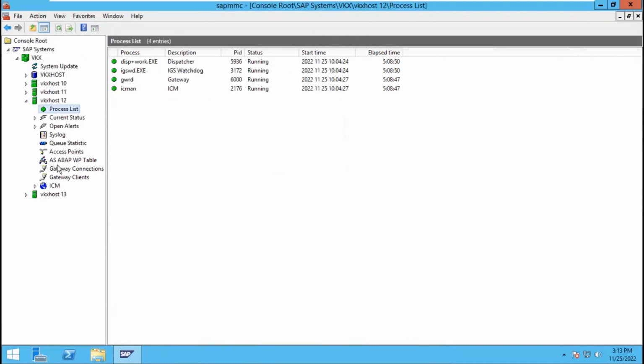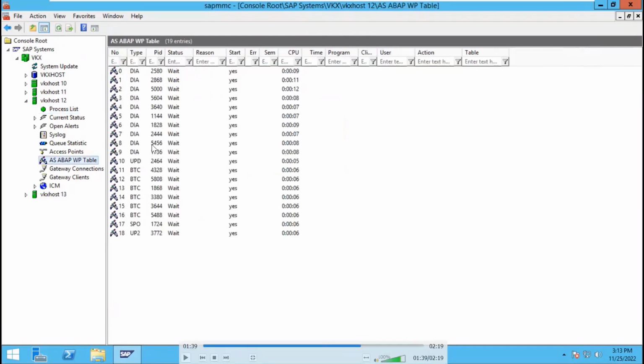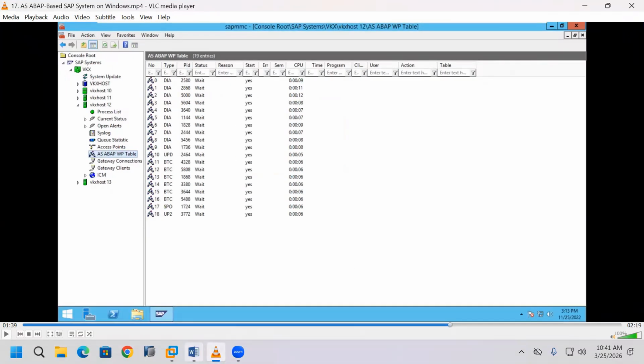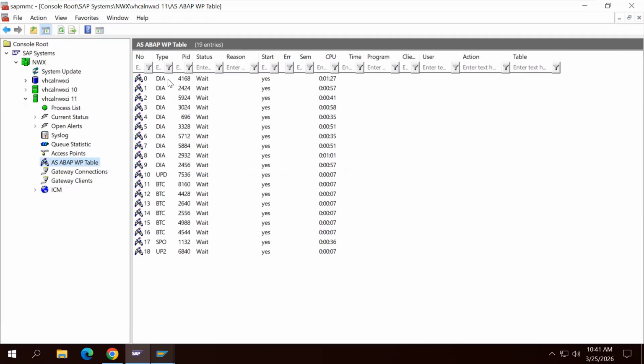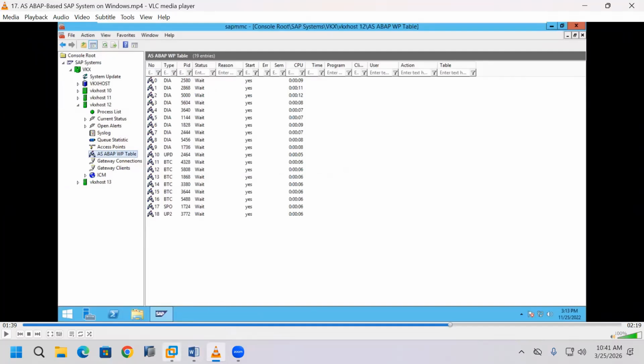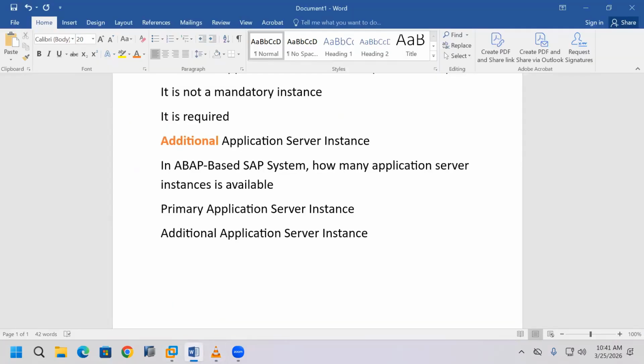Work processes are also there in the additional application server instance, the same work processes available inside the primary: dialog, update, background, spool. The primary application server instance also has the same work processes. That means what is available inside the primary application server instance is the same as what is available inside the additional application server instance. These are the only two application server instances in an ABAP-based SAP system. Work processes are available only in application server instances. So, two important points for all of you to know.